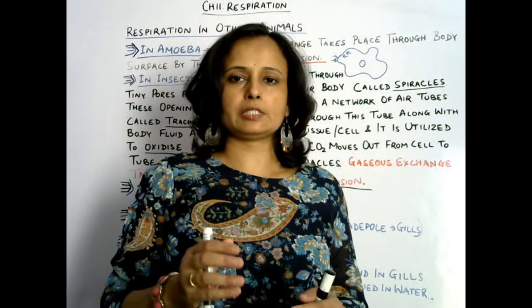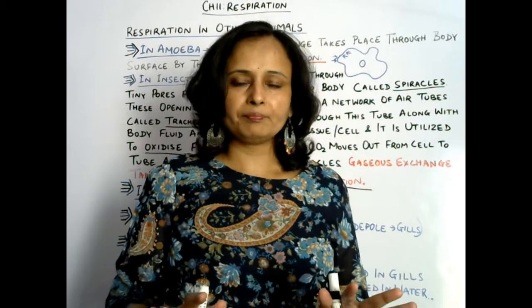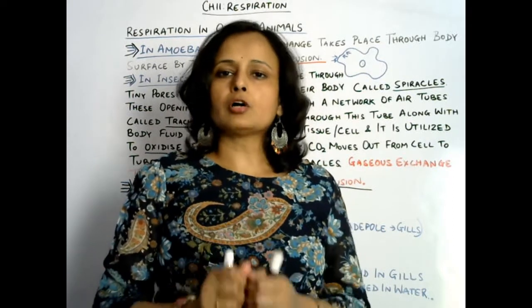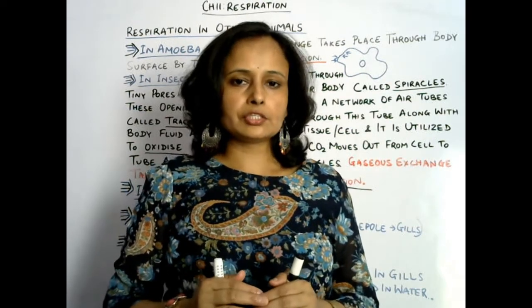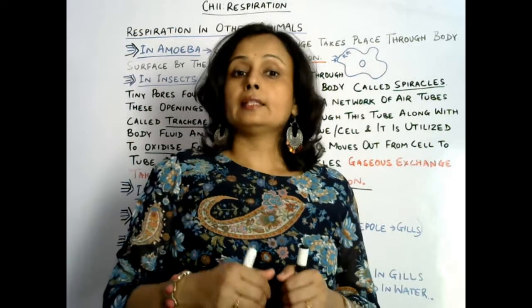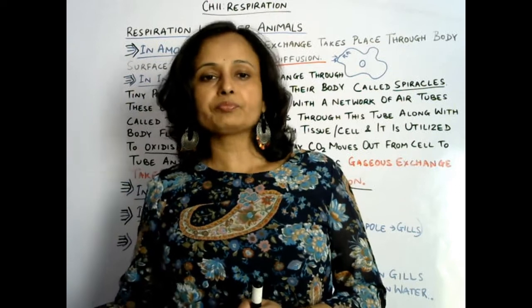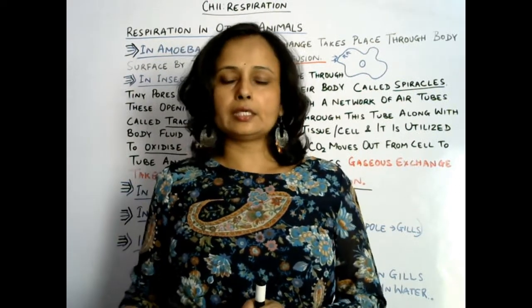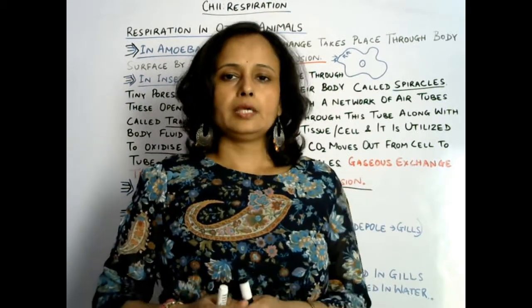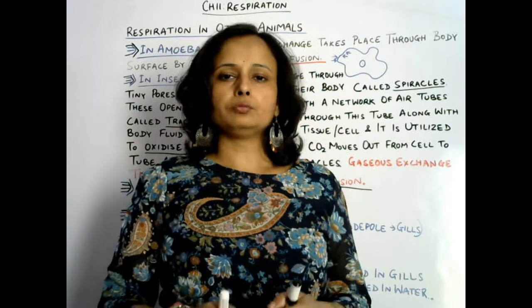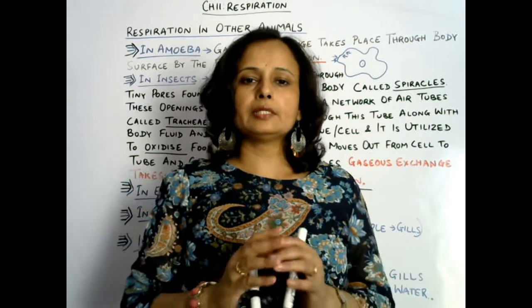and basically in the tissue, through diffusion again, exchange of gases takes place. That is, through diffusion oxygen goes to the tissue and each and every cell. Okay. Then in each and every cell oxidation of food takes place. Okay, correct. Then after the oxidation of food, carbon dioxide is released. That carbon dioxide again through diffusion moves back to the tube-like structures, tracheoles, tracheae, and then finally through the spiracles comes out from the body of insects. Okay, so this is how exchange of gases takes place in insects. So everywhere there is diffusion.